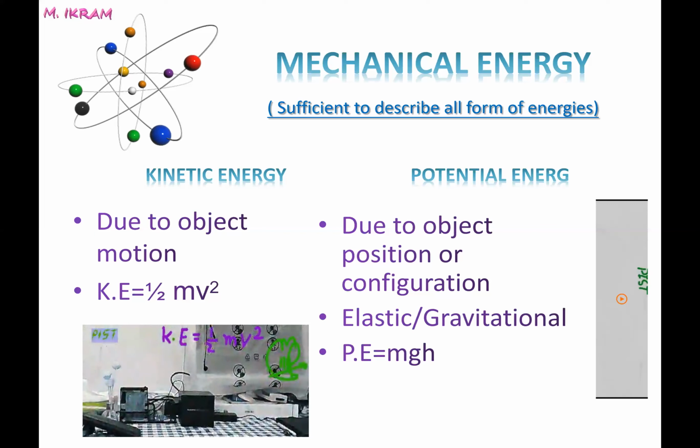That causes the elastic potential energy, for example, a stretched rubber band or a compressed spring, and I explained it to you experimentally in the previous lecture. Then there was the gravitational potential energy. When you raise something against gravity, gravitational potential energy is stored in it. The greater the height, the greater the potential energy stored. The greater the mass, the greater the potential energy associated with the object.